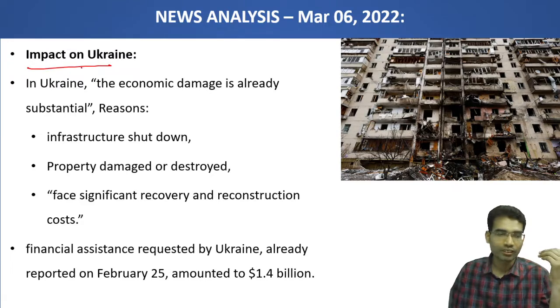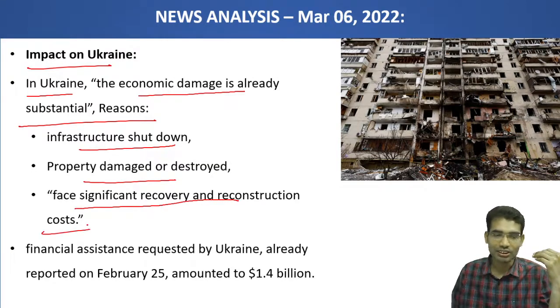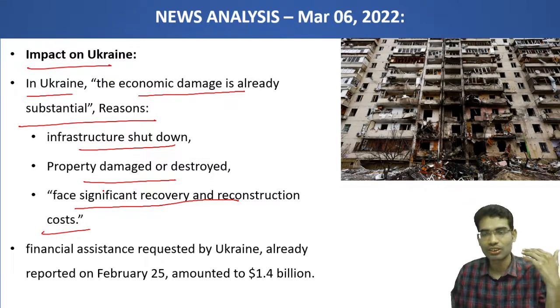Impact on Ukraine. In Ukraine, the economic damage is already substantial. The IMF is saying that in Ukraine particularly, economic damage is already substantial. Infrastructure is shut down, government buildings are shut down, property is damaged, and there are significant recovery and reconstruction costs. To recover and rebuild again requires a lot of resources.